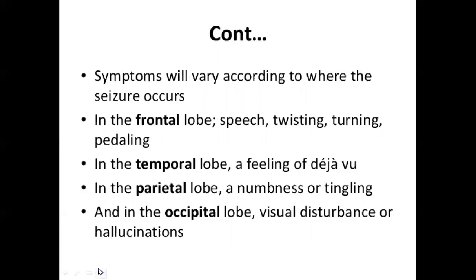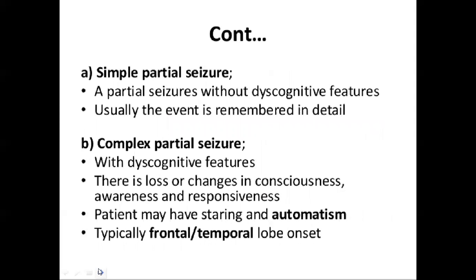Symptoms will vary according to where the seizures occur. In the frontal lobe, speech, twisting, turning, and paddling. In the temporal lobe, a feeling of deja vu. In the parietal lobe, numbness or tingling. And the occipital lobe, usually visual disturbance or hallucinations. Simple partial seizure: a partial seizure without dyscognitive features.